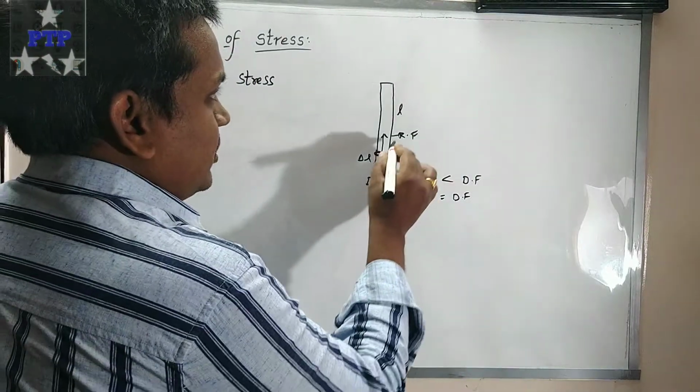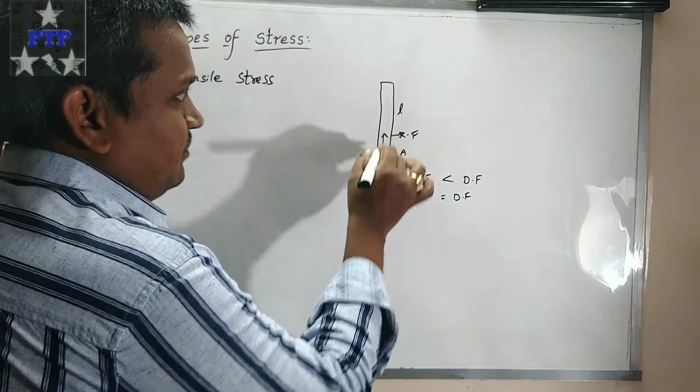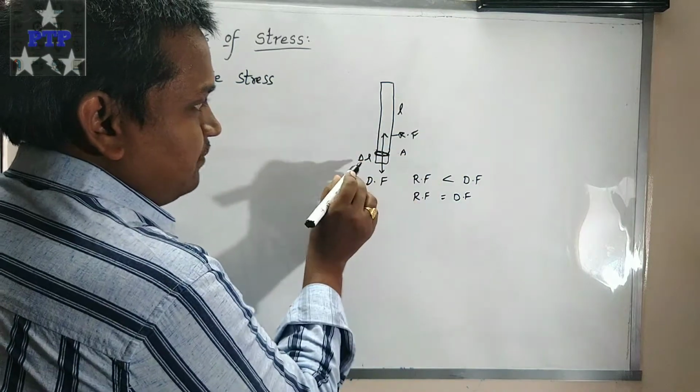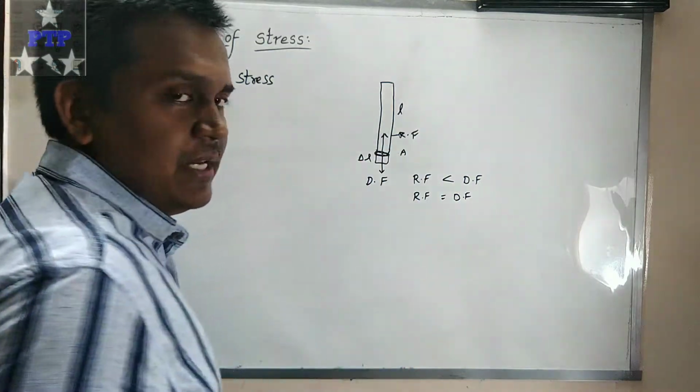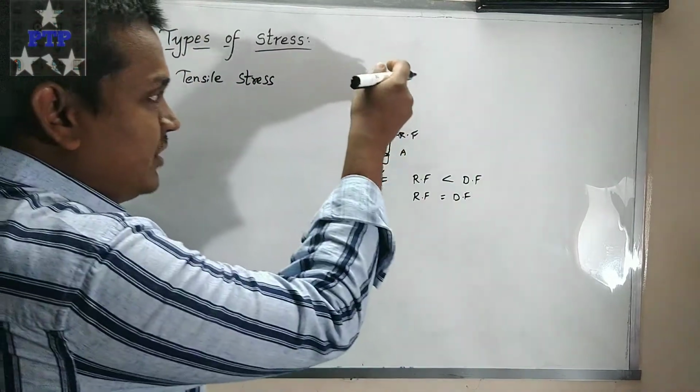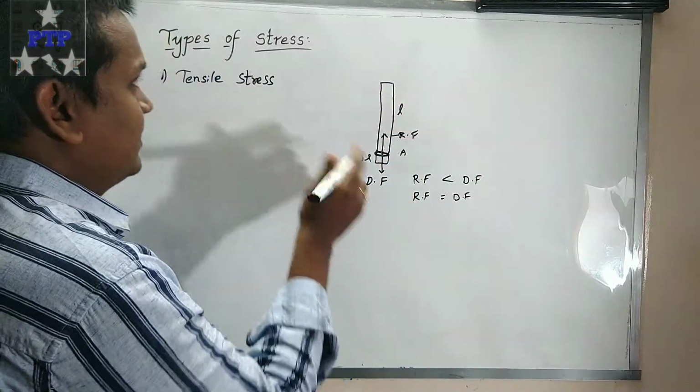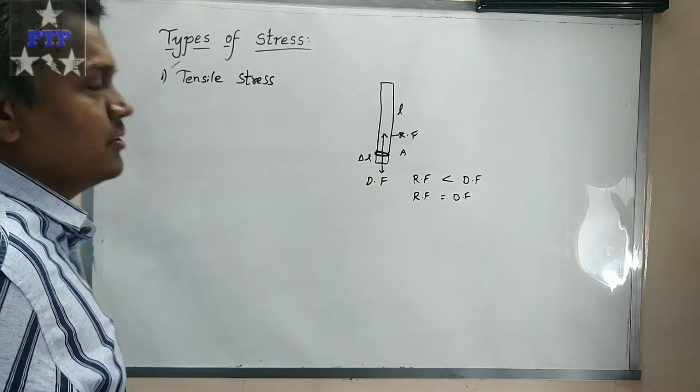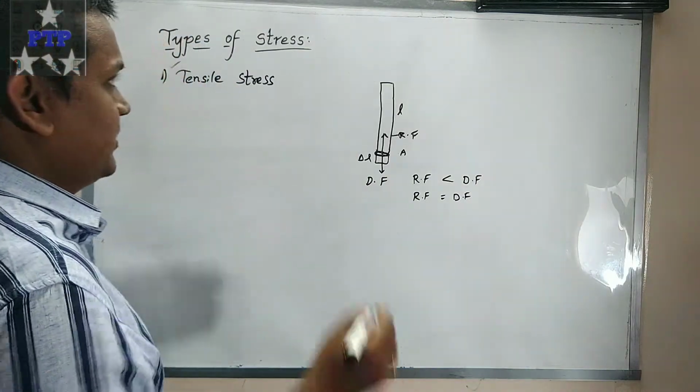So this is the original length of the body, and this is the change in length. If the body changes lengthwise, then such type of stress is called tensile stress.